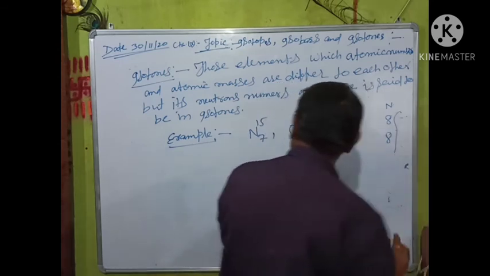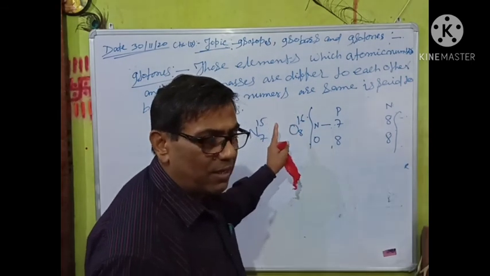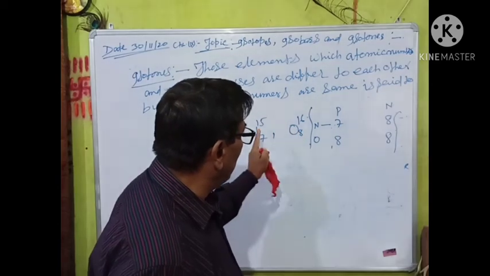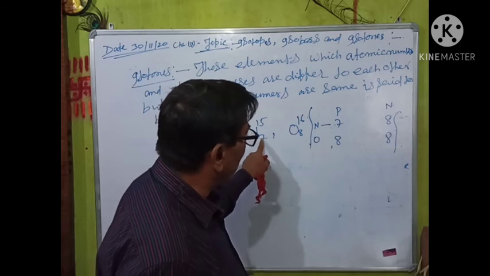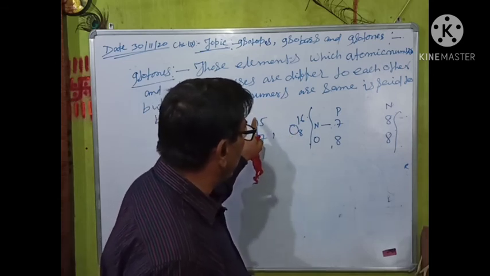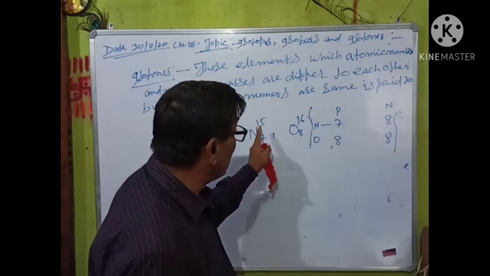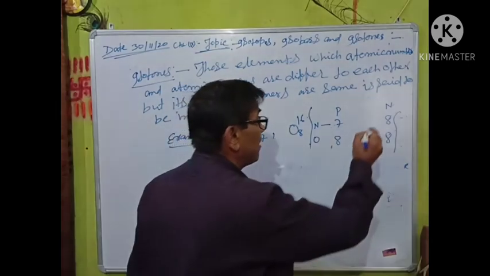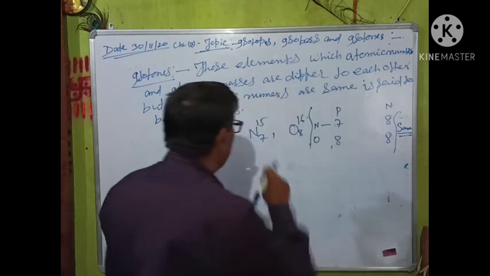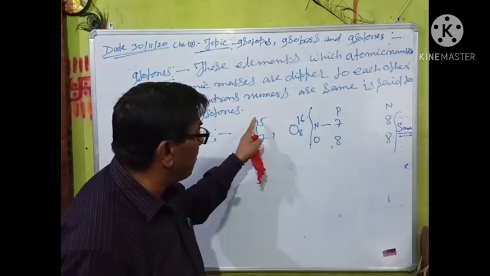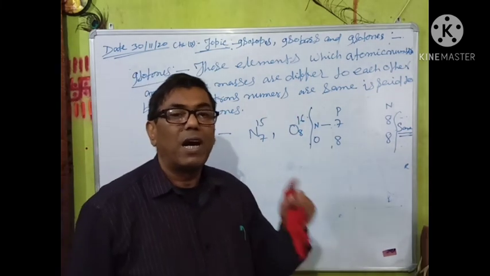So in the case of the isotope of nitrogen and the isotope of oxygen, the atomic numbers 7 and 8 and atomic masses 15 and 16 are both different to each other, but their neutron numbers are the same. Due to this, nitrogen 7, 15 and oxygen 8, 16 are both said to be isotones.